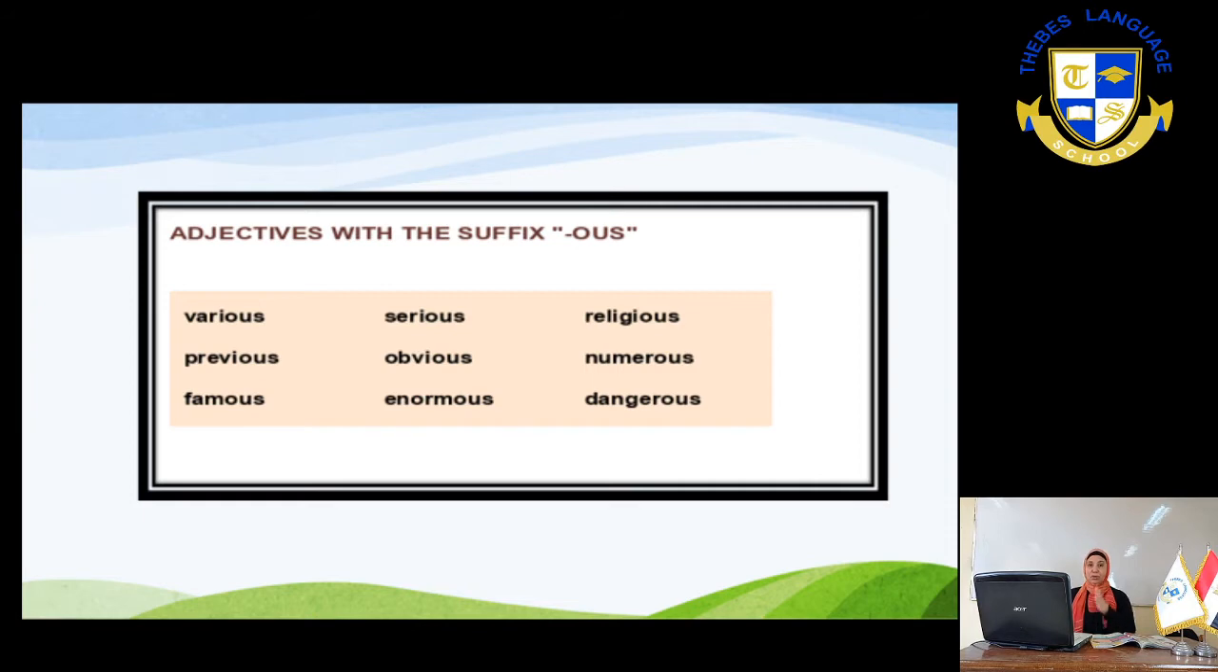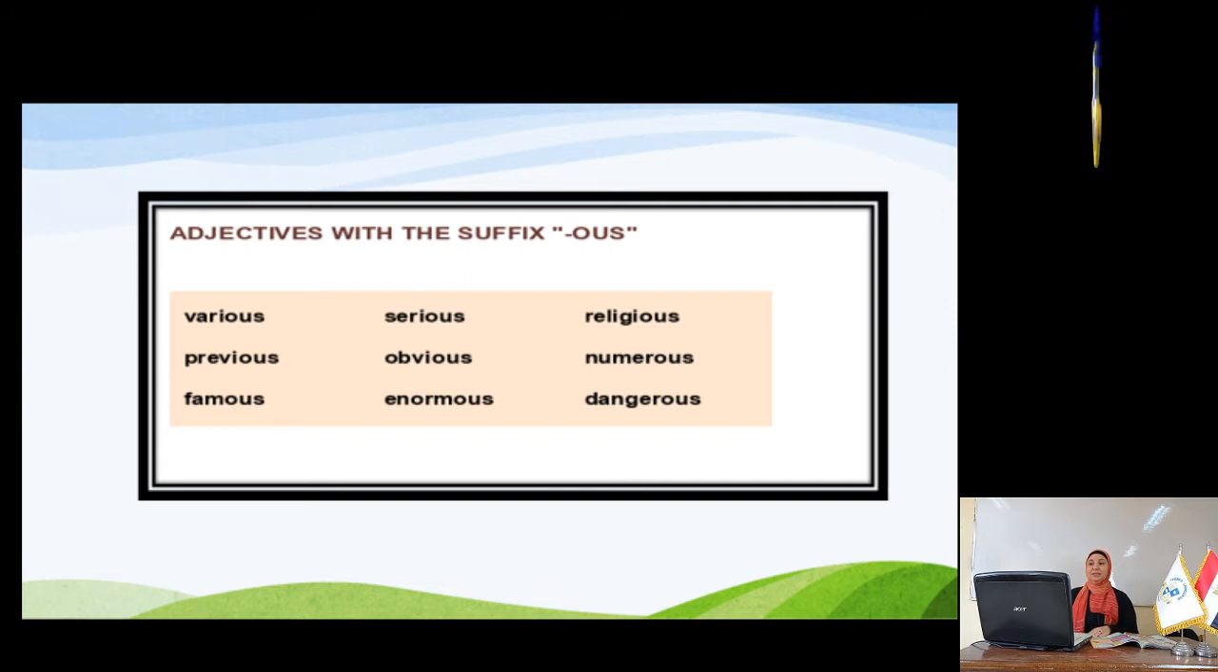Religious. Third column. I'm in the third part. Religious means they are a very religious family. They keep praying all the time together. Numerous, very large number. Okay, he's been absent for a numerous number of days. Dangerous. The flood is very dangerous. It can damage and ruin a lot of places.